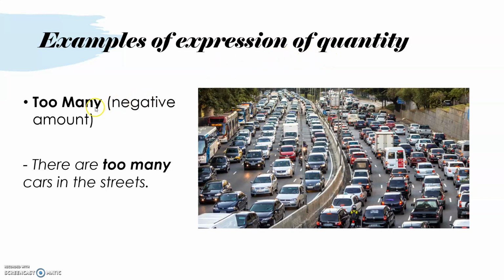We have too many. As I said, we use it in a negative way when they are together. Negative amount. There are too many cars in the streets. I am complaining when I say that. As you can see in this example, there is an amazing traffic jam here. And this looks terrible for these people waiting. So that is why I'm using too many in this case. There are too many cars in the streets.